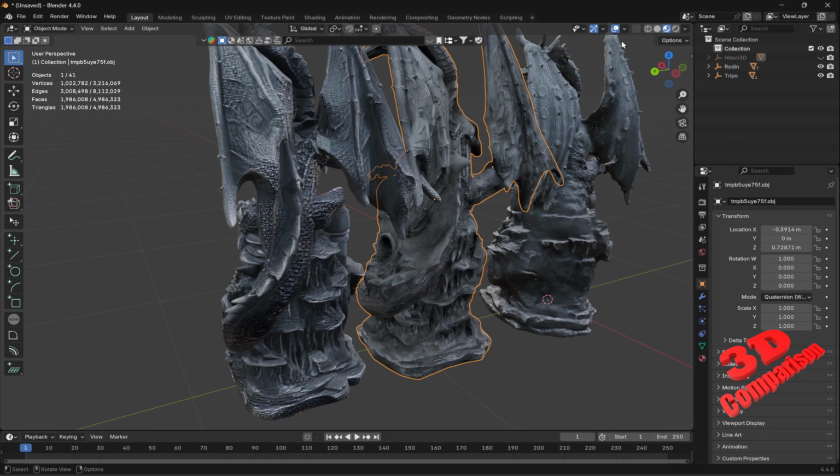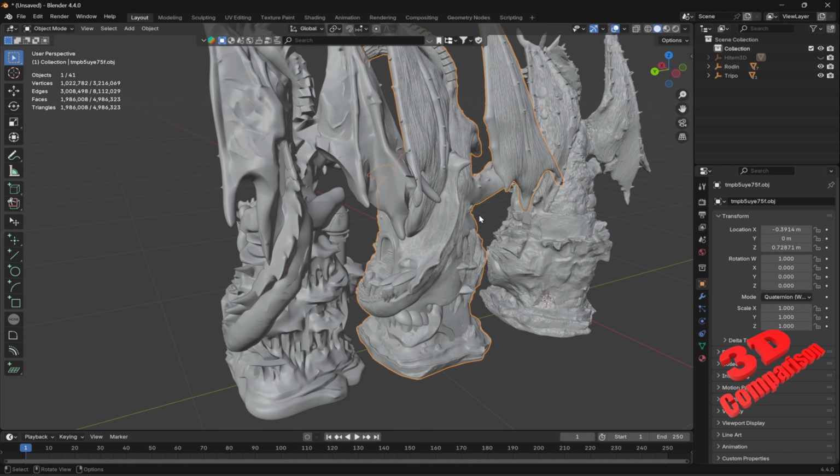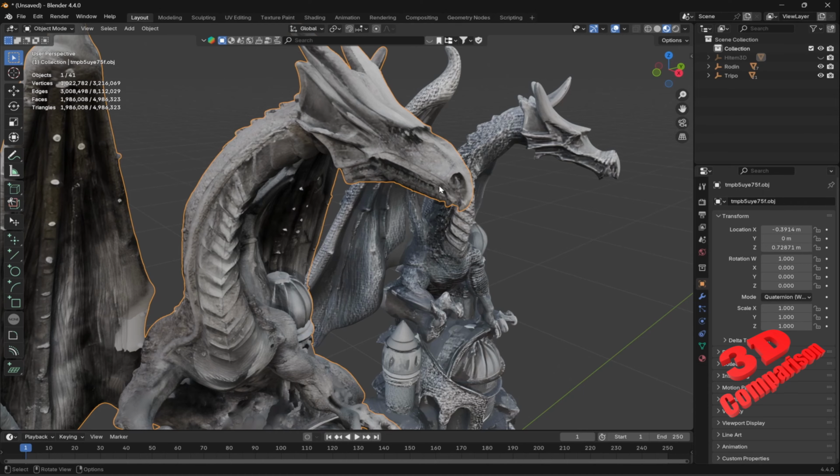We see overall that even though those details are not added within the geometry, they will be added within the final mesh, mainly within the texture. So we see over here the face for the dragon, for the model with Rodin, will be quite lacking in details, and this will be the final output, while we have the following one over here.